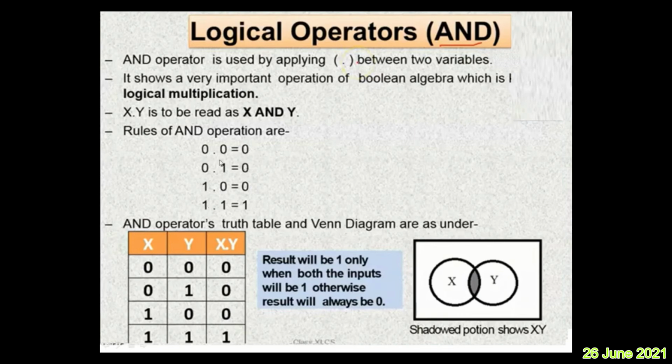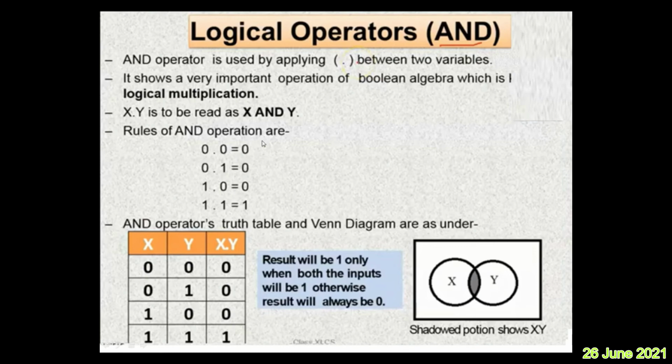How can I make a statement for this now? When all the inputs are true, only then is the output true. In other words, if any one input or all inputs are 0 or false, the output will be false.